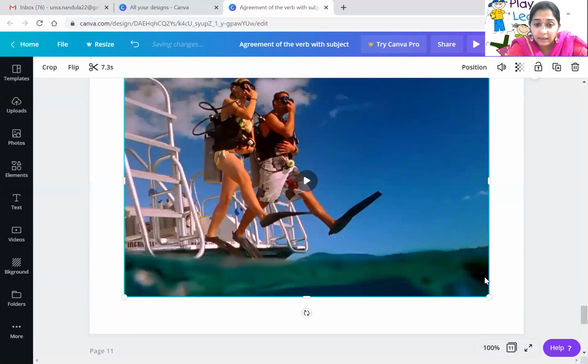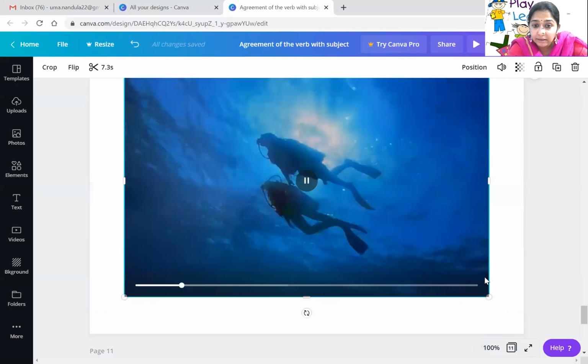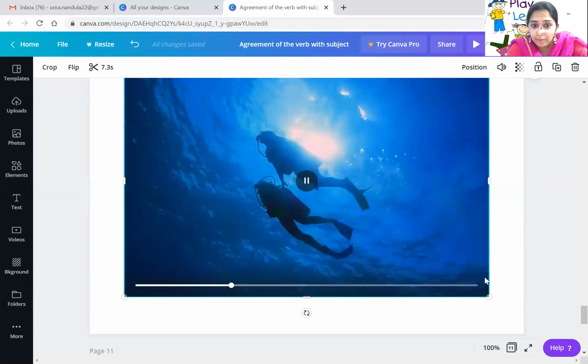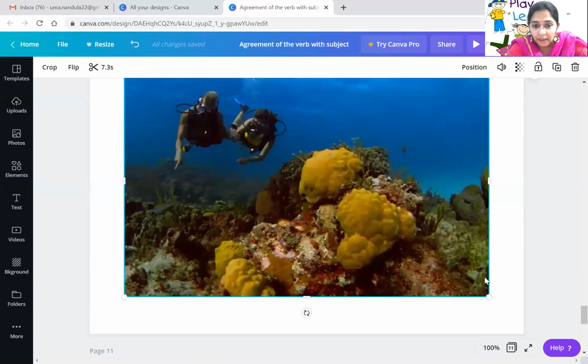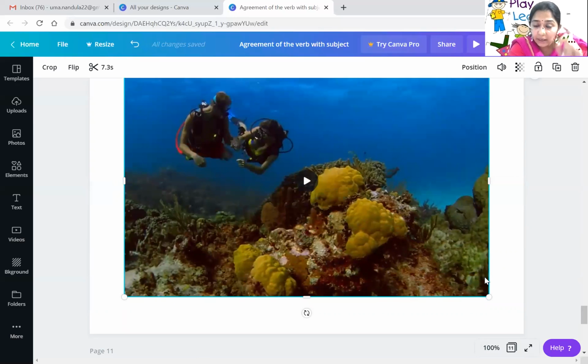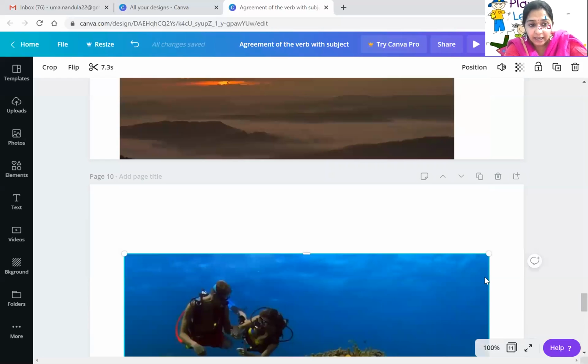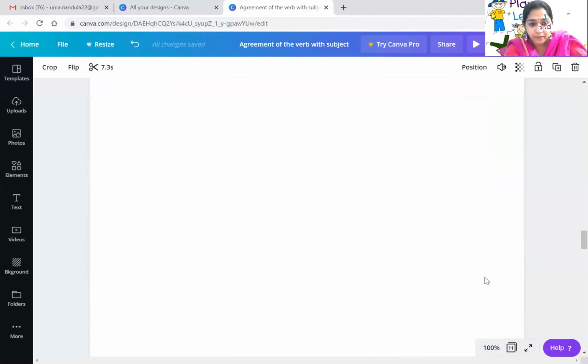They are diving under the sea. They are, because there are two people there. Suppose there is only one, then only one is diving in the sea. One is, but here there are two people. So we say two people are diving in the sea. Diving, D-I-V-I-N-G, diving, right, children? Diving in the sea. Okay.